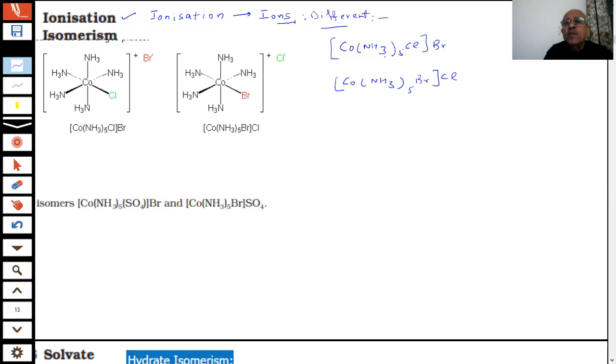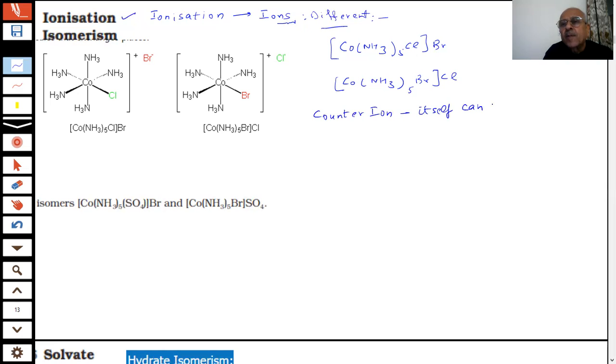As you can see, can you give the IUPAC name of the two compounds? What is the IUPAC name of this? Sir, the first one will be... This gives us a good revision, students. We are confident of what we are doing. Chlorido, cobalt, the counter ion itself.